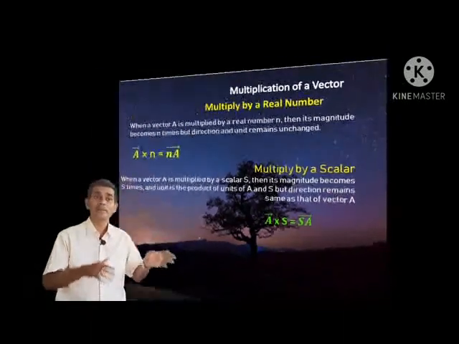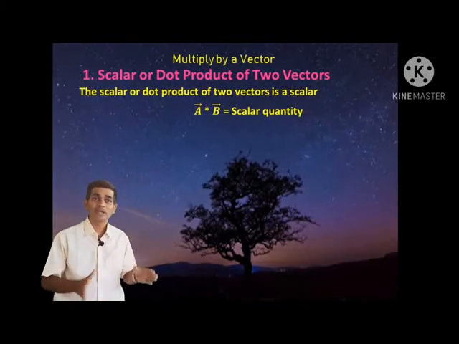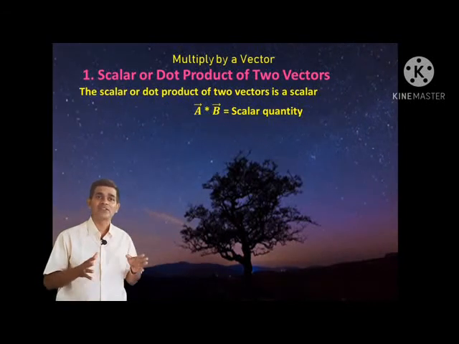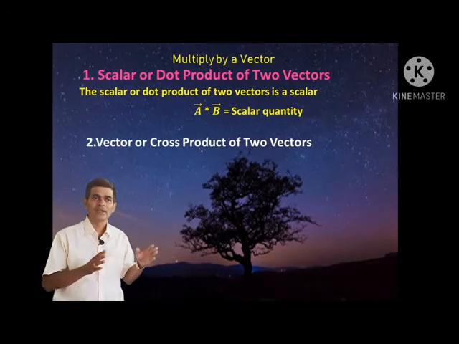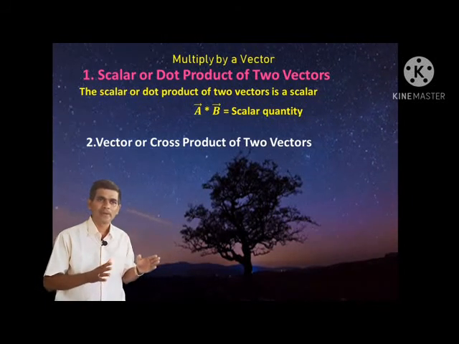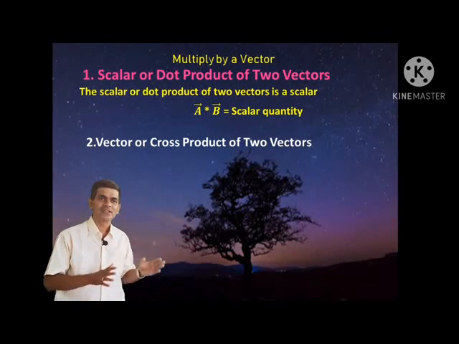Next, a vector multiplied by a vector. When a vector is multiplied by a vector, we have two types of products. One is the scalar product, another is the vector product. So we have two types of multiplication of vectors by vectors: one is the scalar or dot product of two vectors, and another is the cross product.